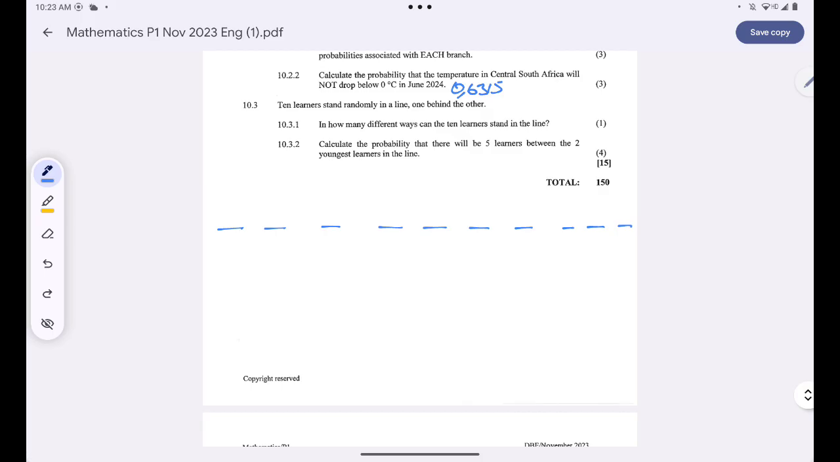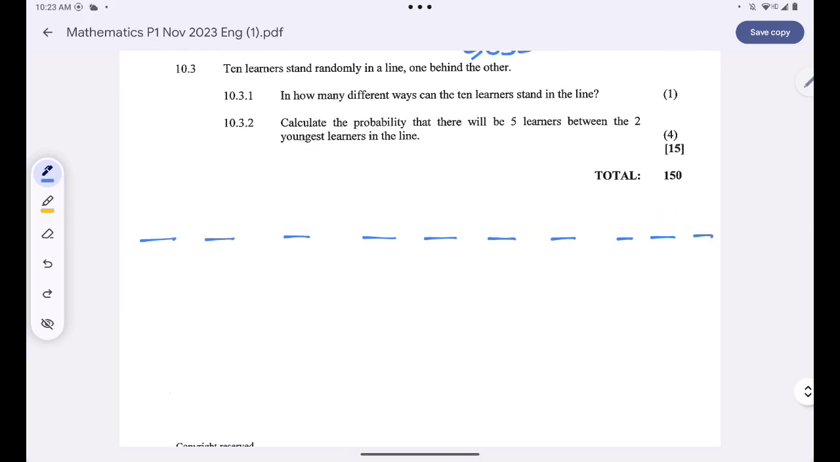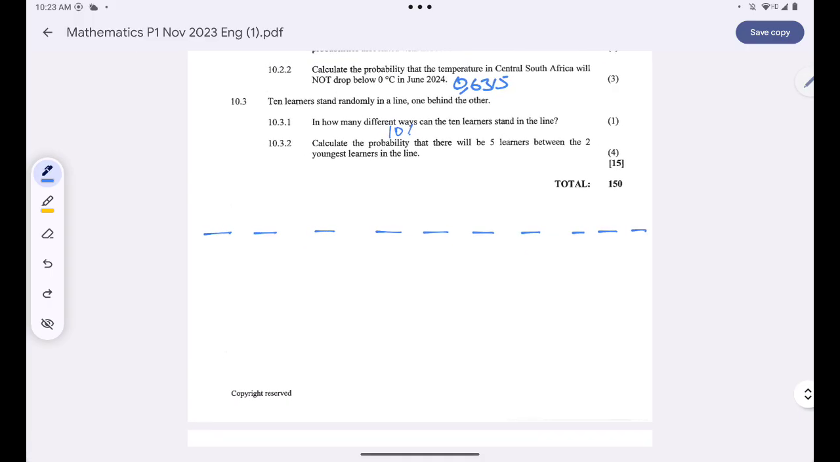Okay, we have 10 learners and there are 10 positions. Are you together? So in this case, guys, the answer is just 10 factorial. But I want to explain something so that it will be easier for me to answer question 10.3.2.